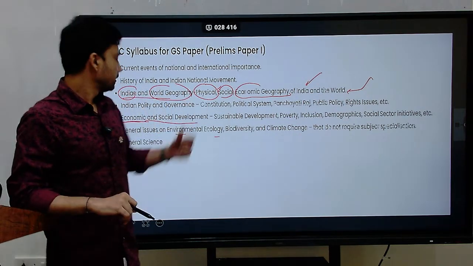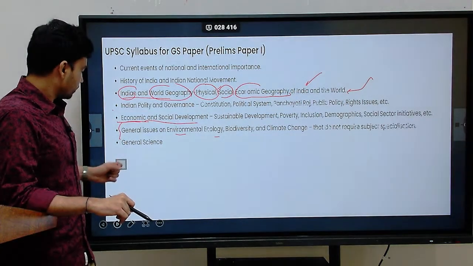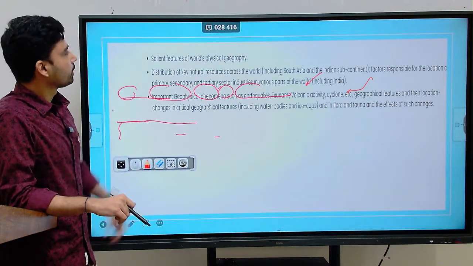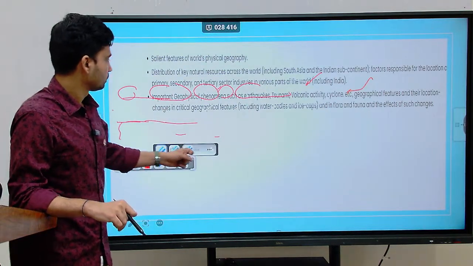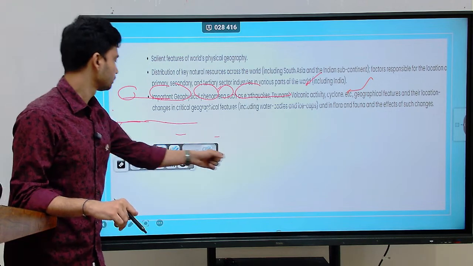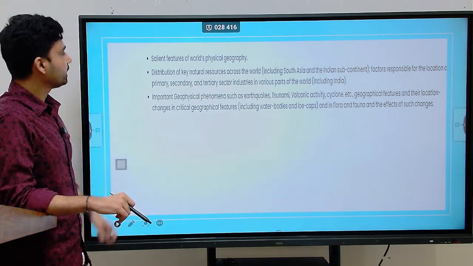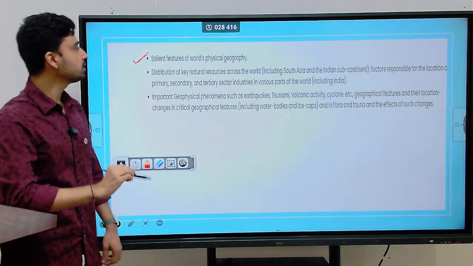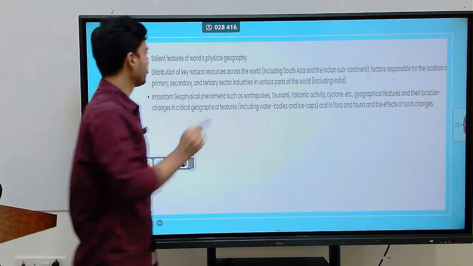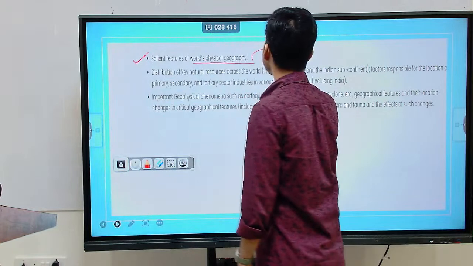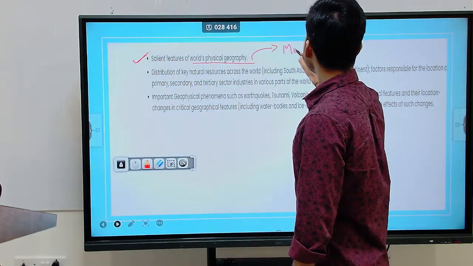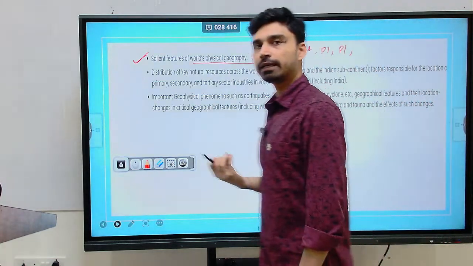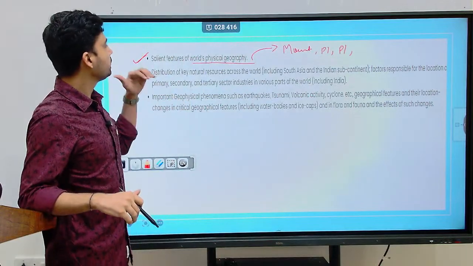Now, if we look at the mains examination syllabus, it has a similar kind of syllabus there as well. What do we have in the mains? In mains, the overall geography syllabus can be divided into four parts. First, we have the salient features of the world's physical geography. Features means there can be mountains, plateaus, plains, and valleys, all the different kinds of physical features that we have on the earth.